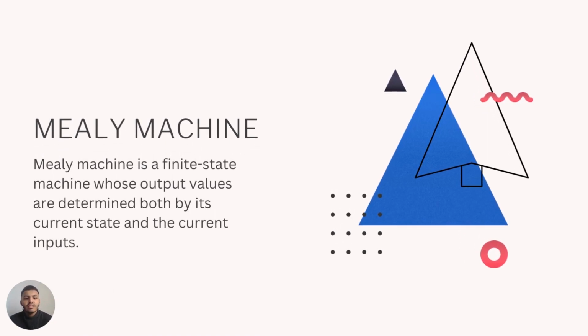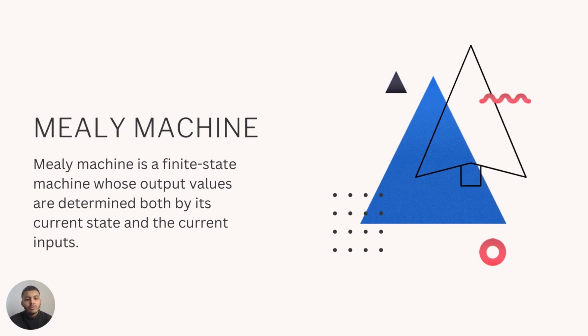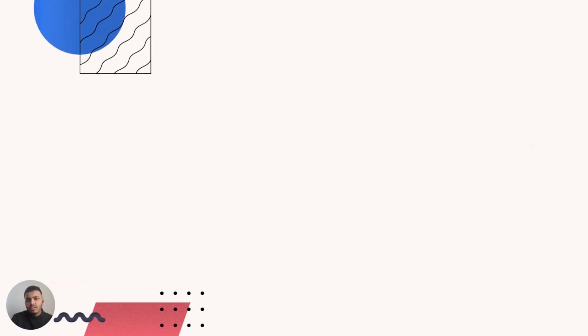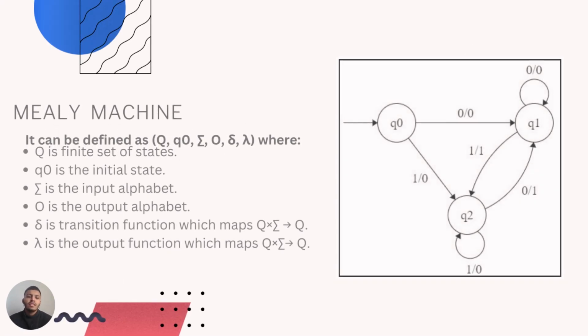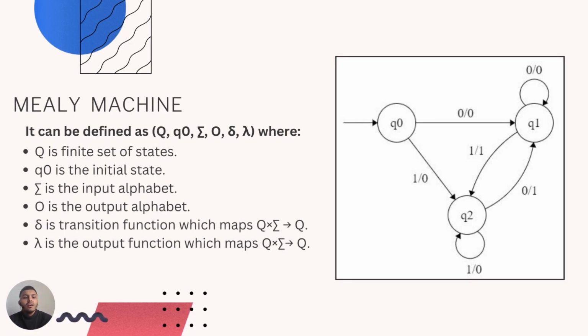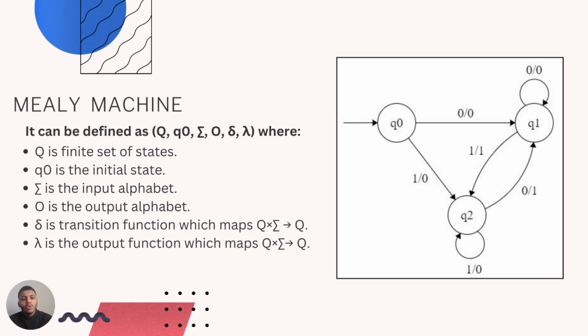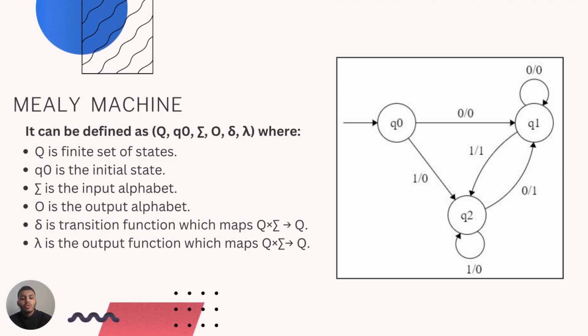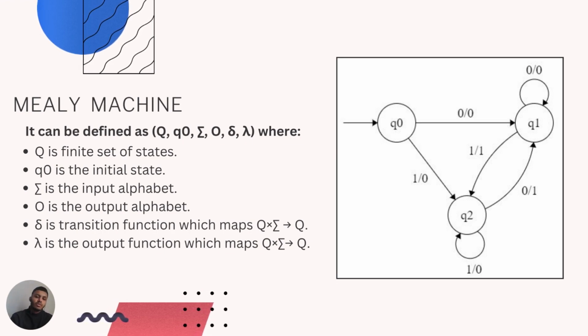A Mealy machine is a finite state machine whose output values are determined by both its current state and current inputs, which means its outputs are defined by both its current state and current inputs. We'll study this in the slide. It can be defined as Q, q naught, sigma, O, del, and lambda, where Q is a finite set of states, q naught is the initial state, sigma is the input alphabet, O is the output alphabet, del is the transition function which maps Q cross sigma to Q, and lambda is the output function which maps Q cross sigma to O.